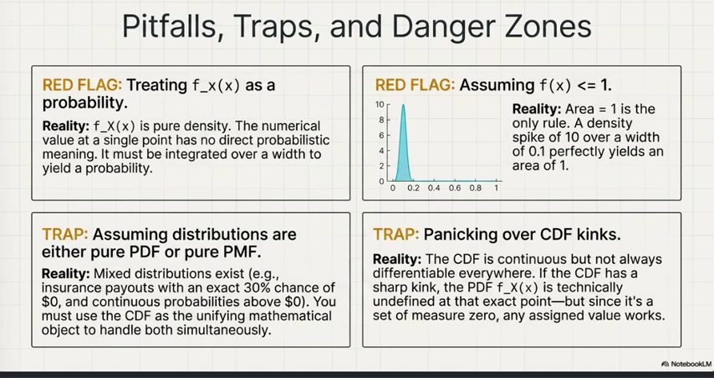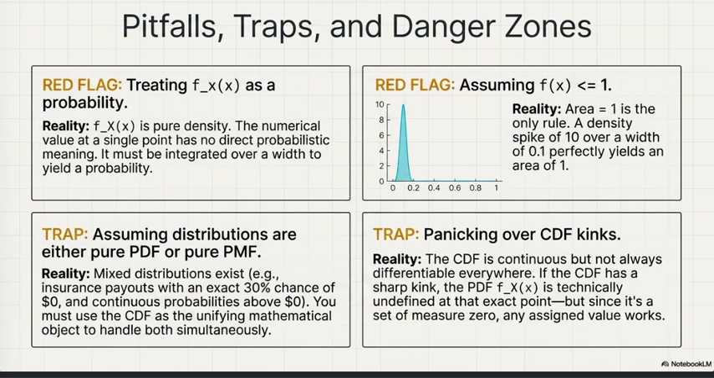to continuous. Okay, the second thing is that f(x) can exceed 1. The constraint is that the integral of f equals 1, not that f is less than or equal to 1. So a PDF concentrated on 0 to 0.1 with f(x) equals 10 is valid. You might think that f(x) is a probability, but it is just a function.